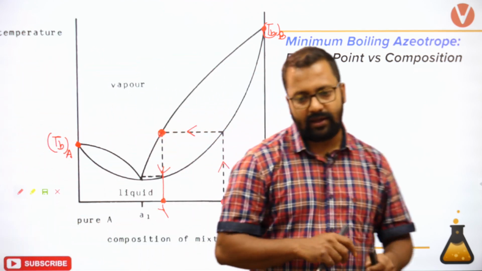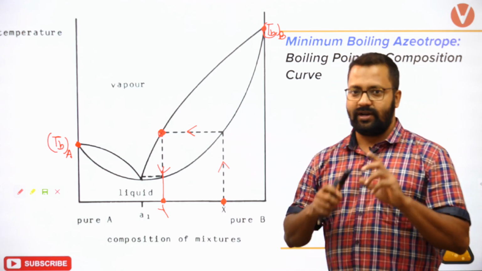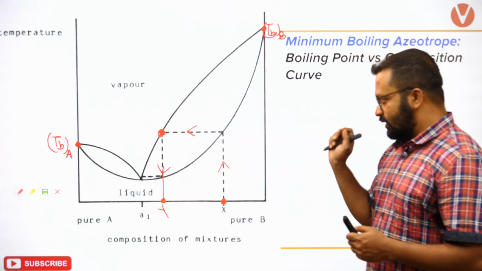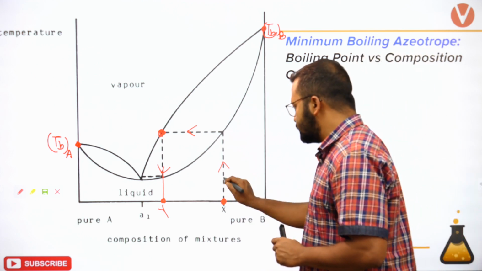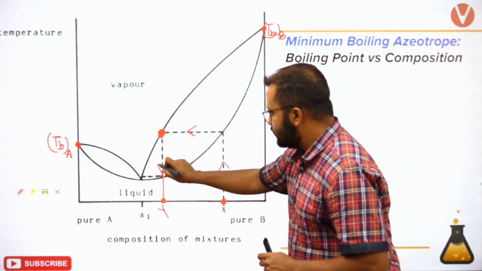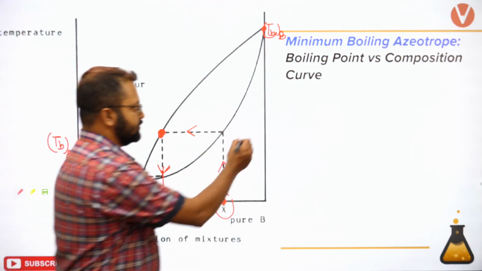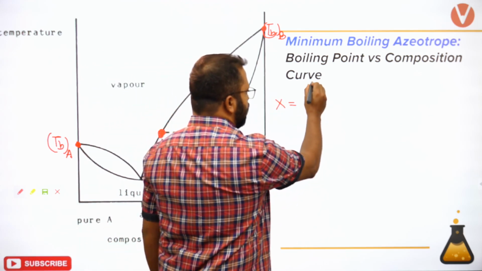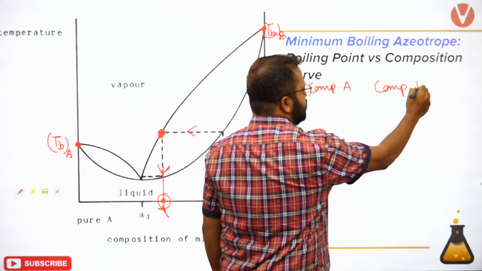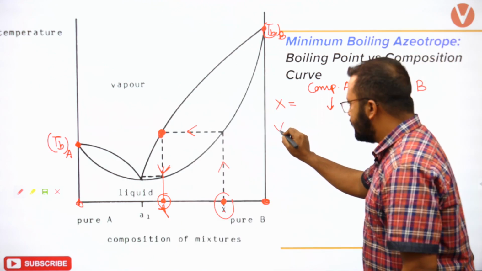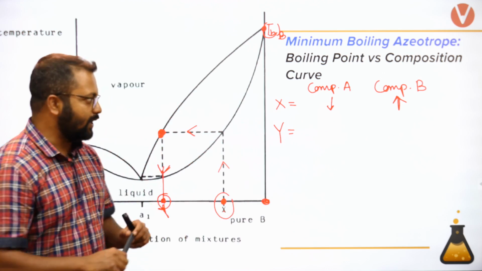ये हमने पहले पढ़ा दिया है, I guess, in a previous session where we had discussed boiling points, where we talked about fractional distillation. So in the video of fractional distillation, we had learned we boil this, it creates vapors, and at this point X, can I say the composition of A, composition of B. Now when the distillate is obtained at composition Y, अब distillate में